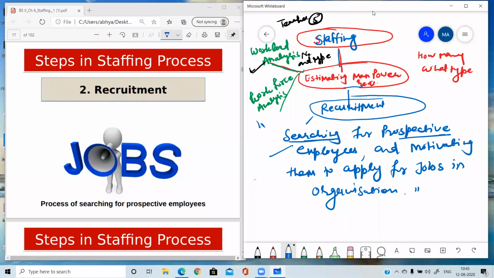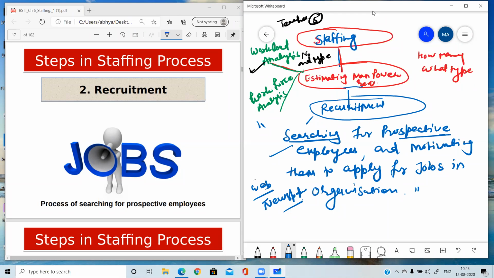You can see that many companies have opened their websites, or many job websites are there. Sometimes we give advertisements in newspapers, and while giving them we make the advertisements very attractive, like high salary, all perks, government scale perks, midday meal facility. All these are the benefits which the company offers to the employees so that they are attracted towards the company. Recruitment means searching for employees, but it does not mean we will search everywhere. We will target the market where we can get the employees.